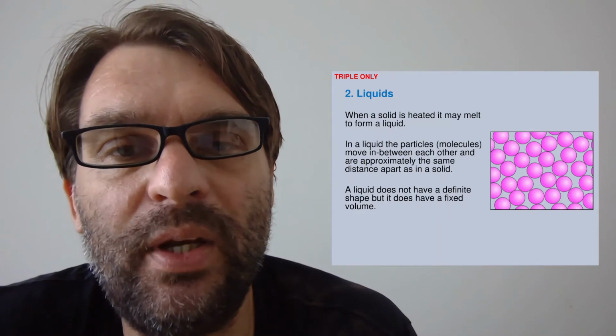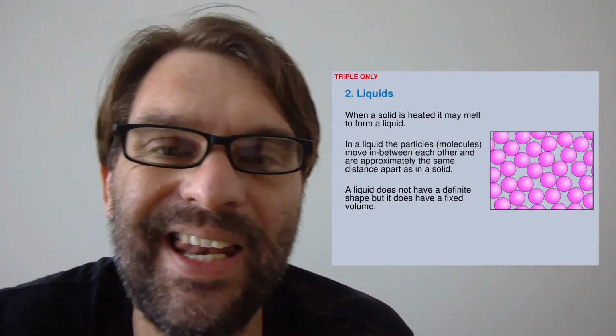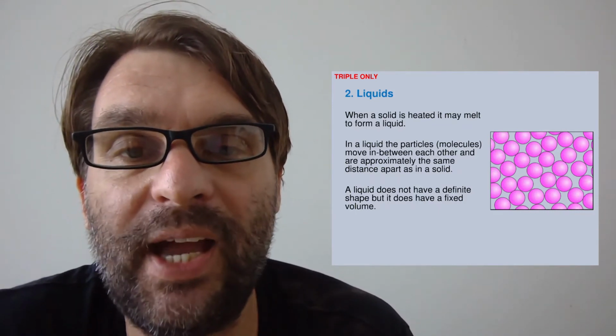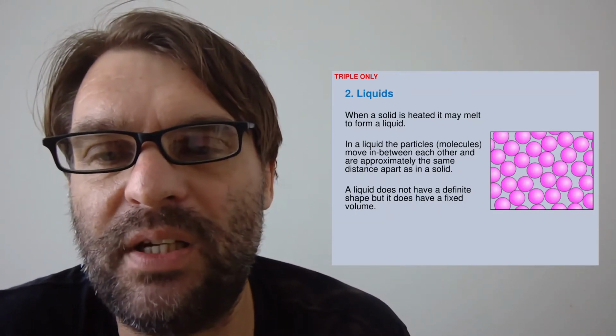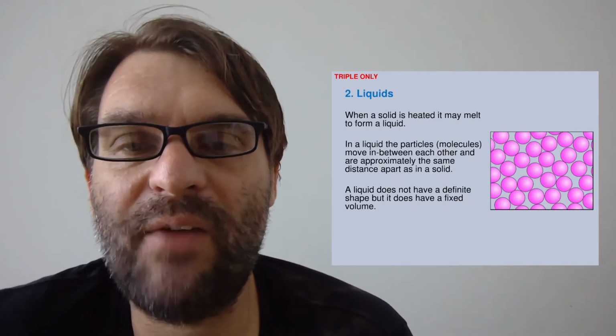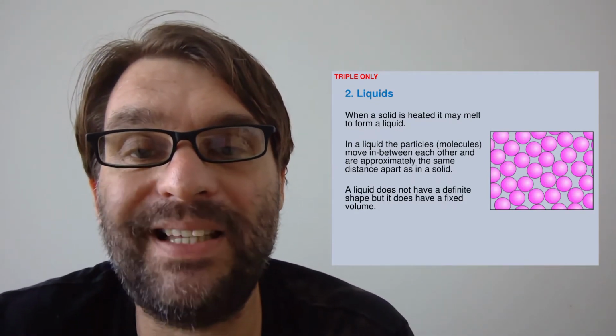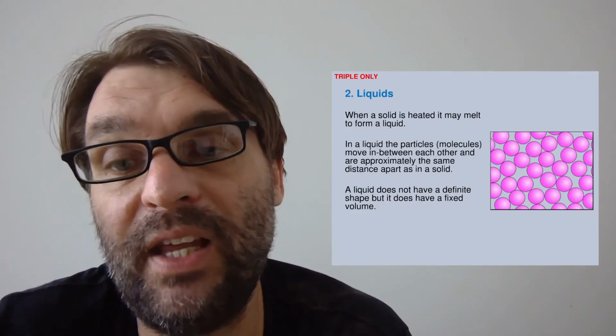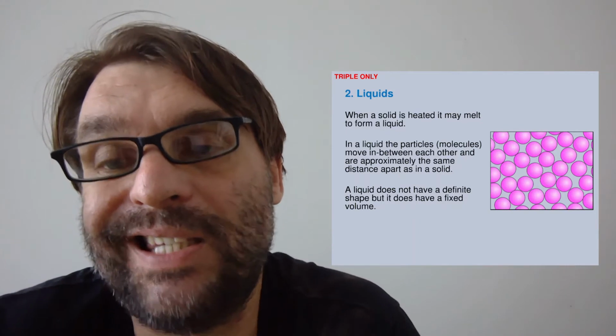Then we melt the solid and we get to liquids. In a liquid, the particles move in and between each other, in and out. This is known as flow. They're at a similar distance to what you would get in a solid. A liquid doesn't have a definite shape, but it does have a fixed volume. So a liquid takes the shape of its container.